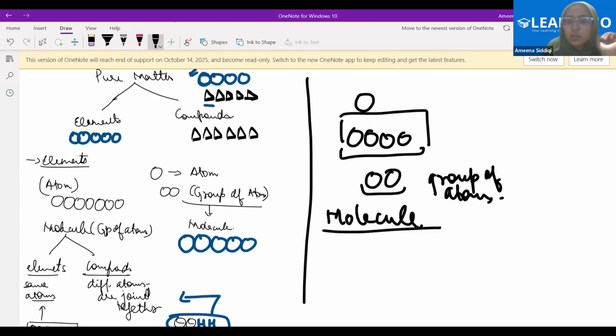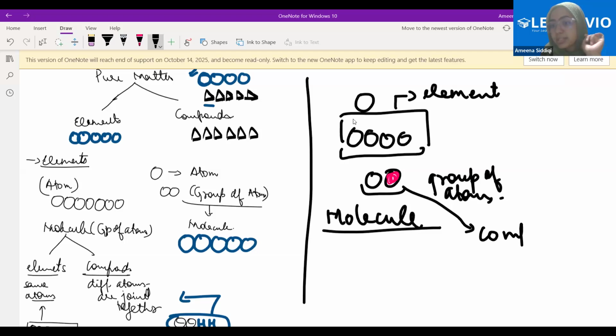What's the second scenario? Let's say we have 2 types of atoms which are combining together. Although we have a molecule, the molecule is made up of different types of atoms. Do you agree with this? When the same kind of atoms are combining together, that is called an element. When different types of atoms are combining together, that is called a compound.